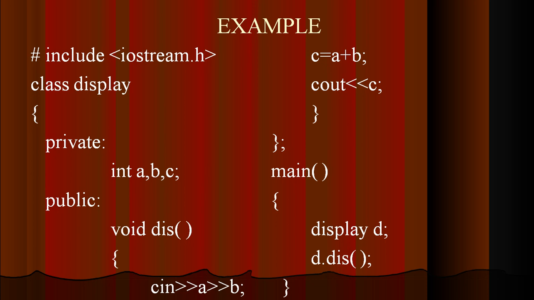Here we have created an object for the class. Our class name is display. So display followed by the object name. Then the object dot the function name, that is dis is our function name. So d dot dis. By calling this function, the compiler will go to the called function, that is the function definition inside the class. There it will collect two values from the user, then perform the addition, then the output will be displayed. So once this is done, it will return to d.dis so that our output will be executed.